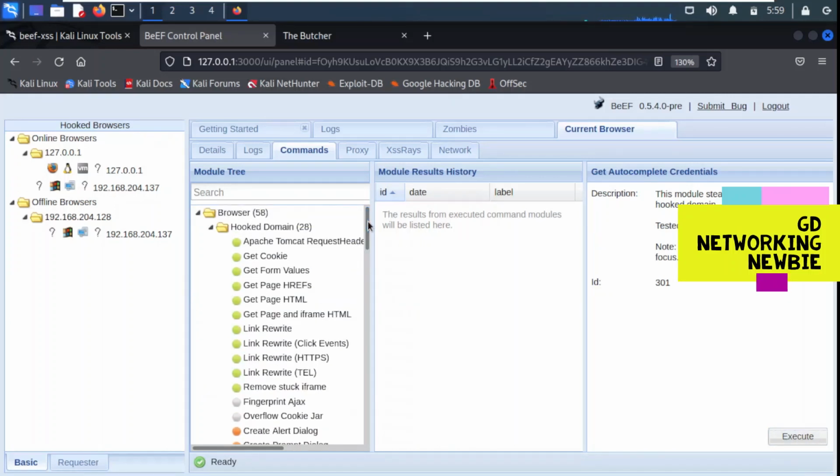Okay, after this there are some interesting things which are in the social engineering tools. So here, the social engineering module.